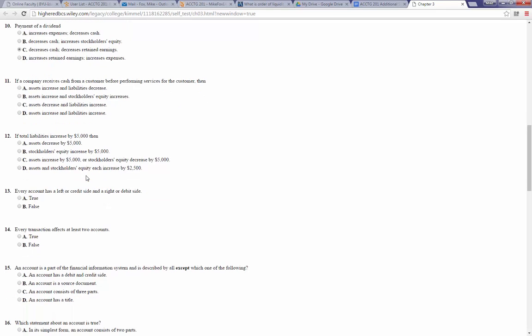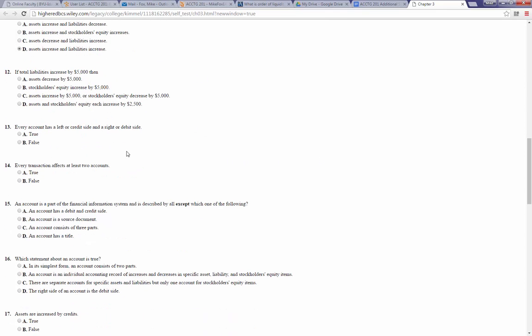Number 11, if a company receives cash from a customer before performing services for the customer, then, so again, we've talked about this already, but this is our unearned revenue again. Our cash will go up, which is an asset, and our liability, called unearned revenue, will go up. So our assets will increase. Stockholders' equity will not change. Assets will increase and the liabilities will increase. They really like that. They've given us that question 3 different ways.